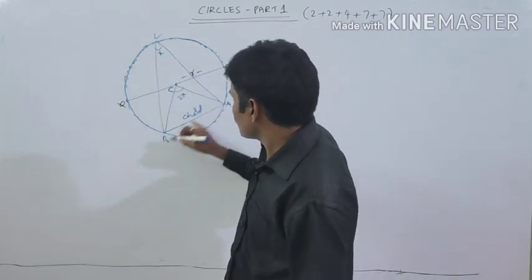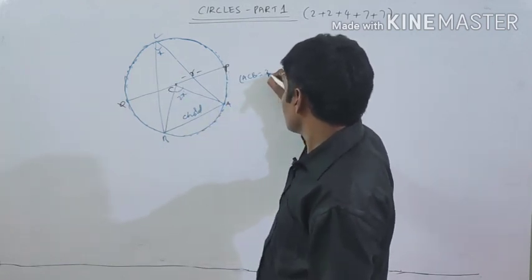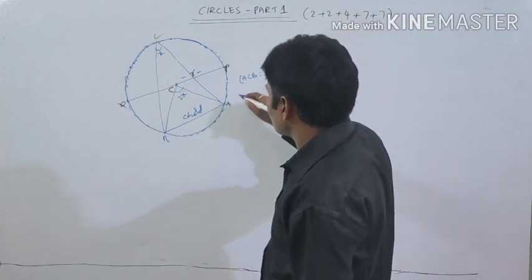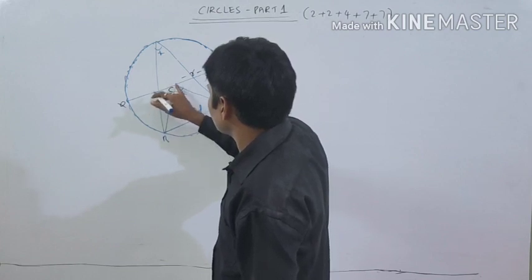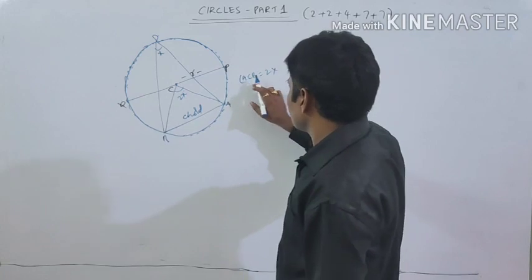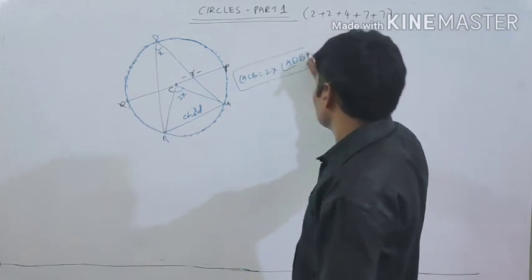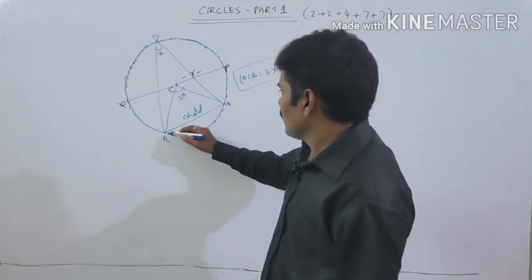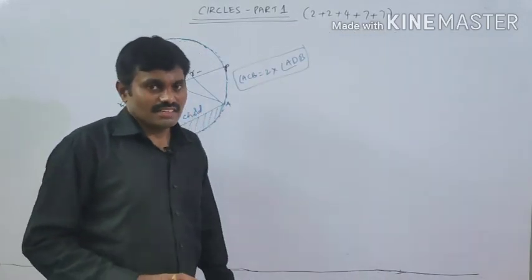Since the center was named C, I should change the name; let it be D. Then angle ACB is equal to 2 into angle ADB. This fact we learned in 9th class itself. Like this, some parts of the circle we have learned in the previous class.